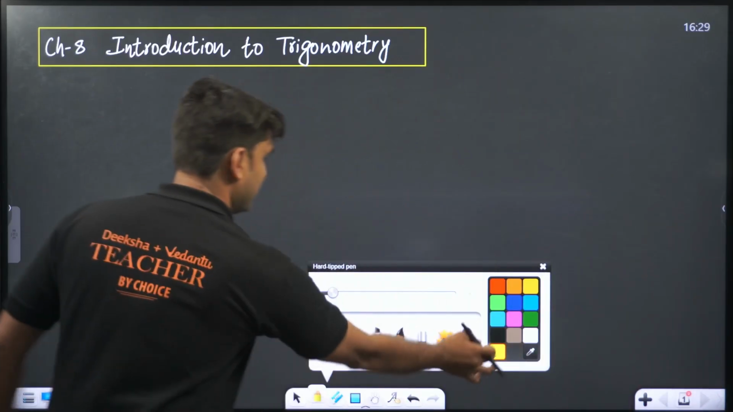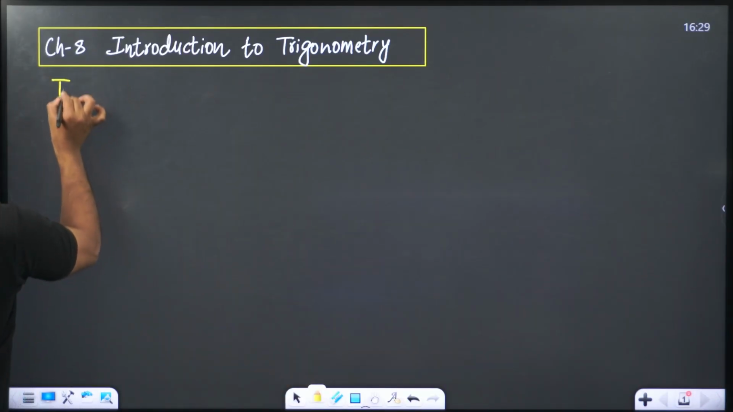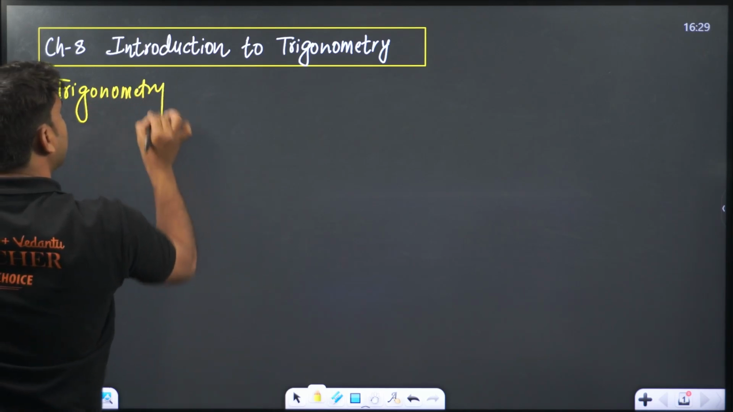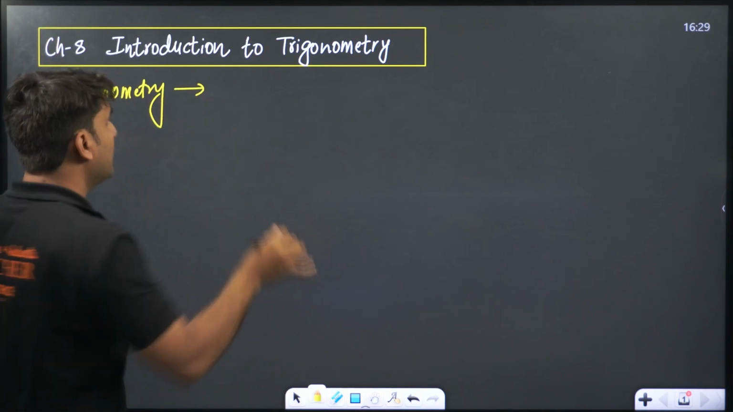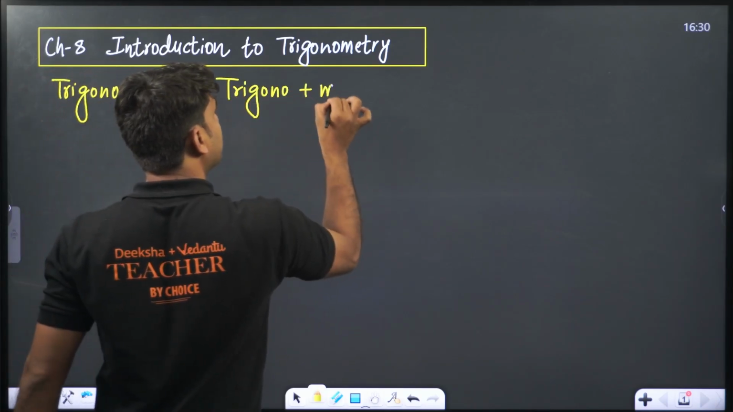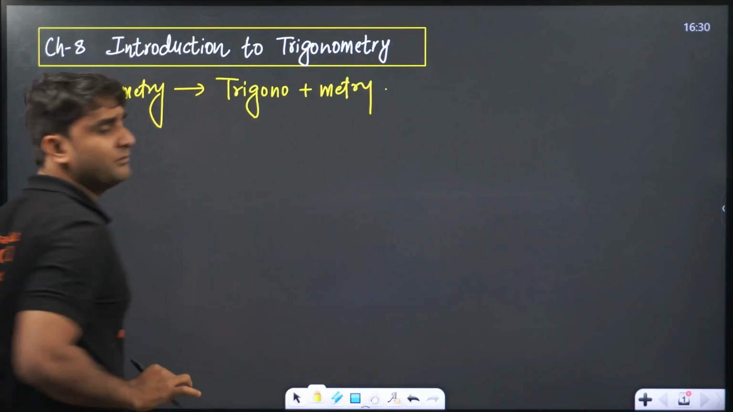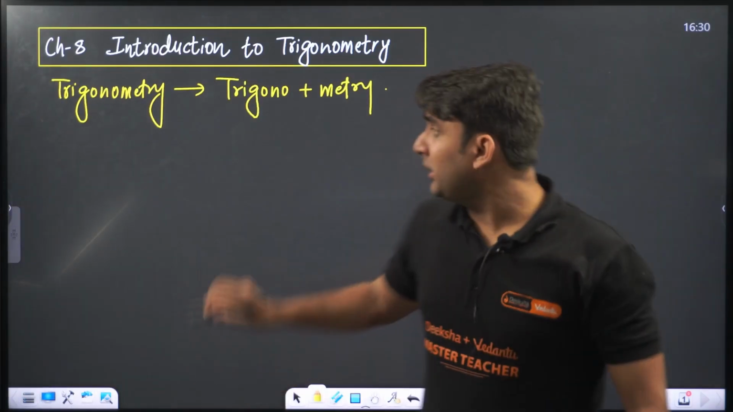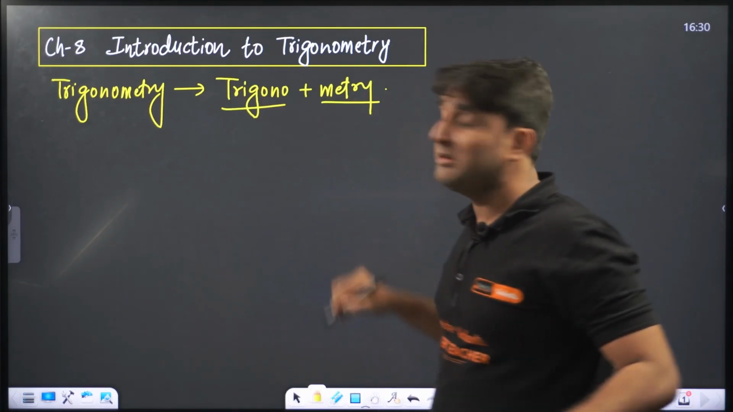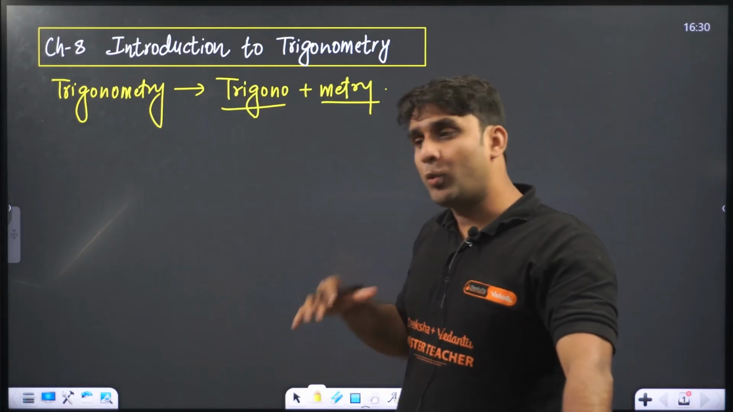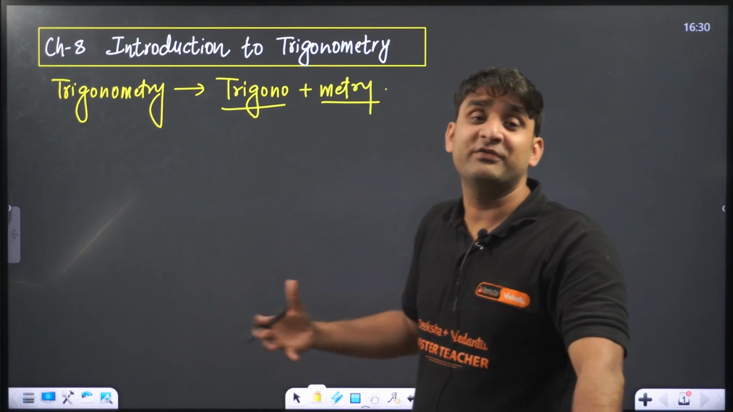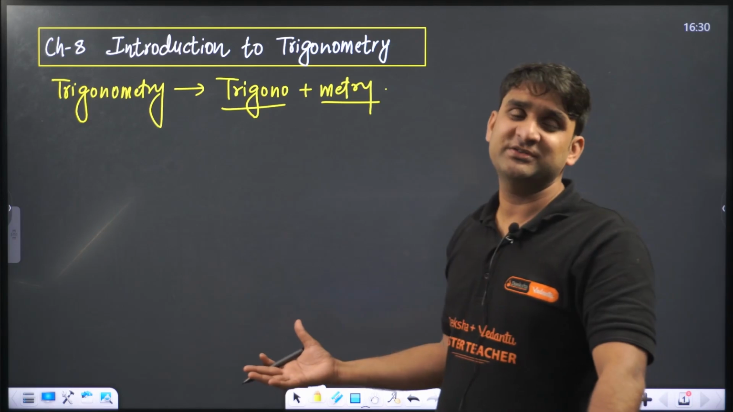So let's understand, my dear, what is trigonometry? First understand this. The word trigonometry is made up of two words, trigono plus metry. The word trigono represents a triangle, and metry means sides, measurement. So whatever we are doing here, trigonometry is related with triangles and the measurement of the sides.